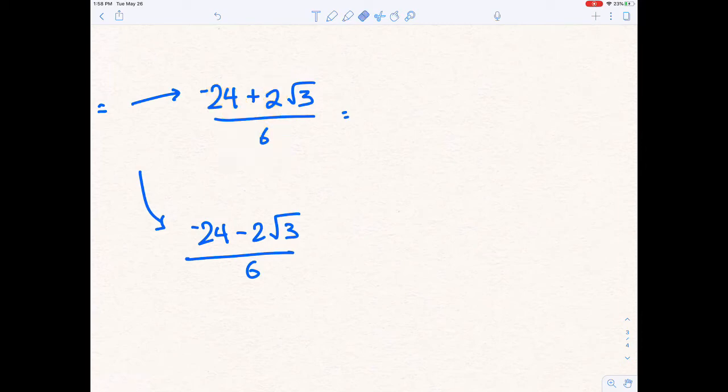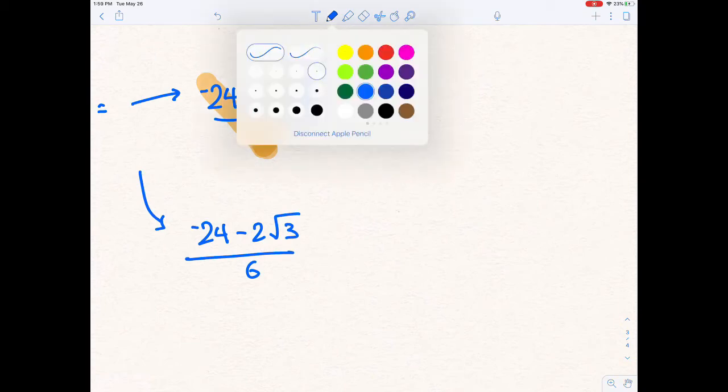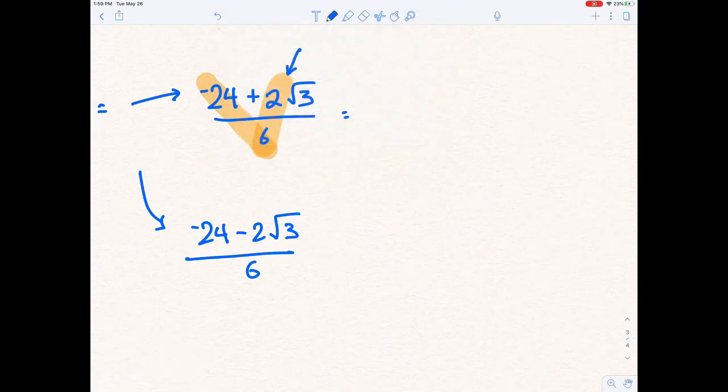There are ways to do that as well, but if I want to keep it as this big fraction, I'm going to look for a common factor here that's also a common factor here. And notice what I'm looking at is not the stuff inside the radical. I'm looking for the multiplier or the coefficient outside of the radical. And those things all have a 2 in common. So what I'll do is I'm going to divide the 24, the 6, and the 2 all by 2. And I'm going to get negative 12, 1 times the square root of 3, so just the square root of 3, and 6 divided by 2 is 3.